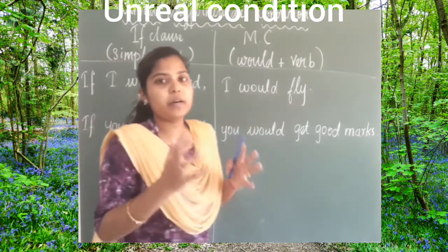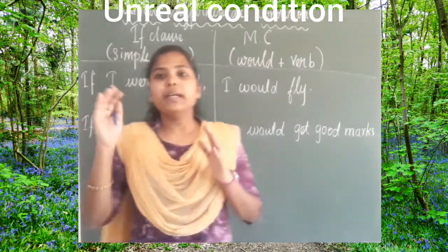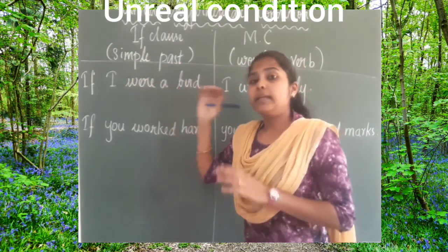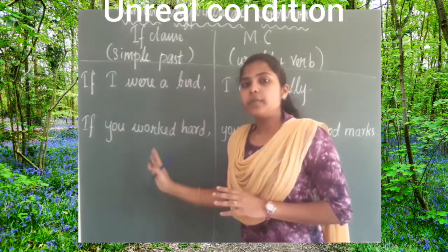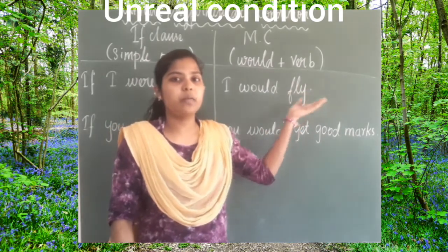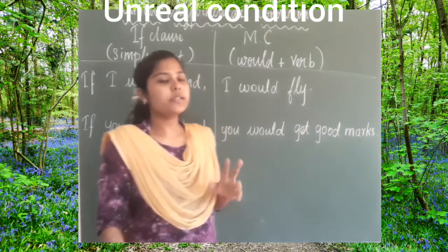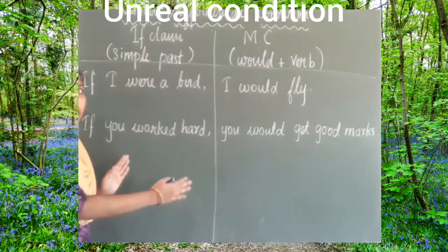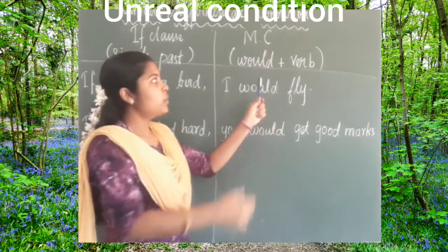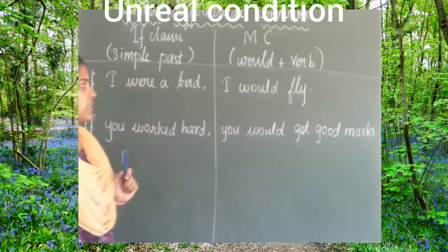So the base form of the verb can be used in the main clause along with would. In the if clause, the sentence should be in the simple past form. In the first type, the if clause should be in simple present, and the main clause talks about simple future, will plus the base form of the verb. In this second type, the if clause should be in simple past and the main clause would plus the base form of the verb. Now look at these examples.